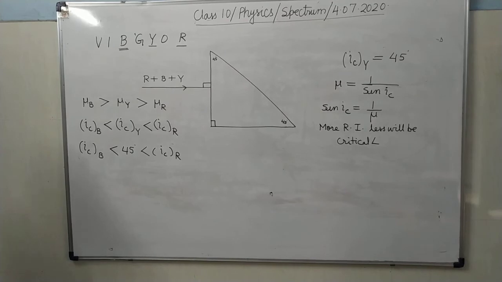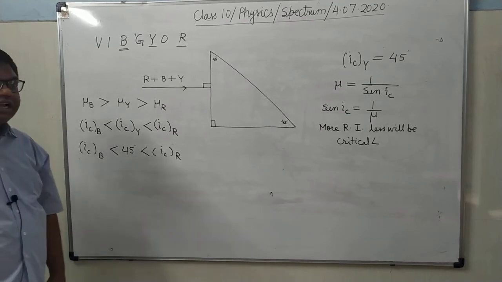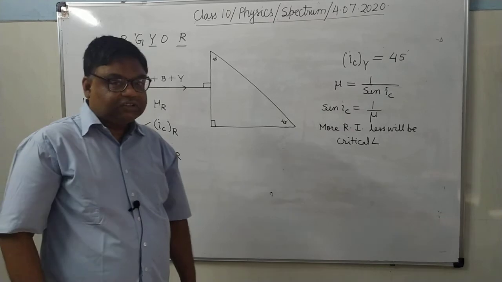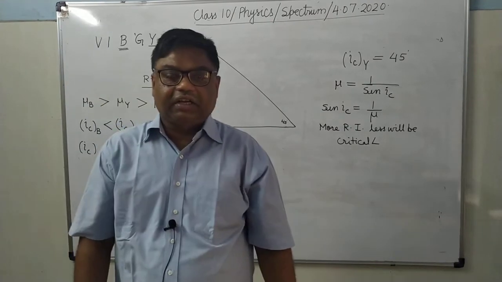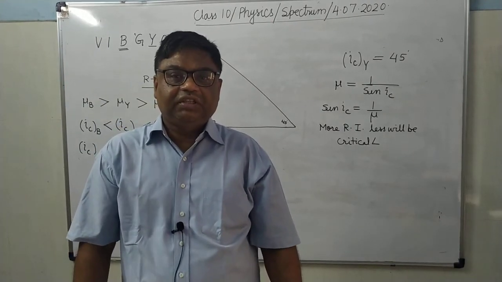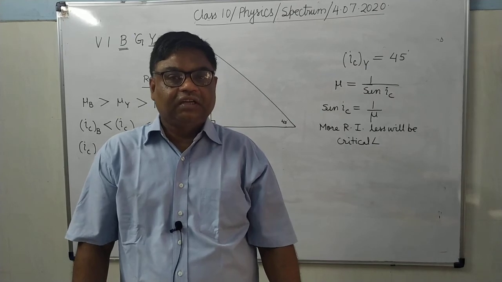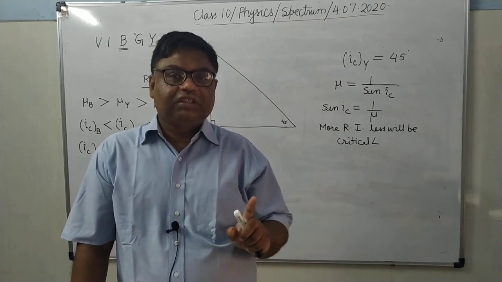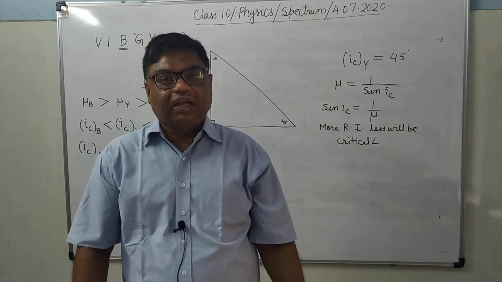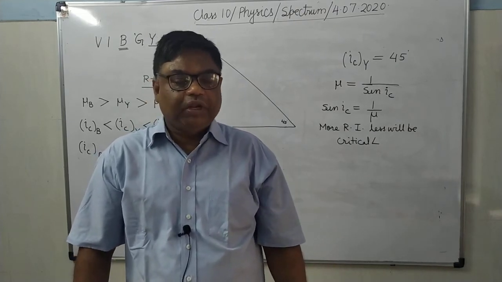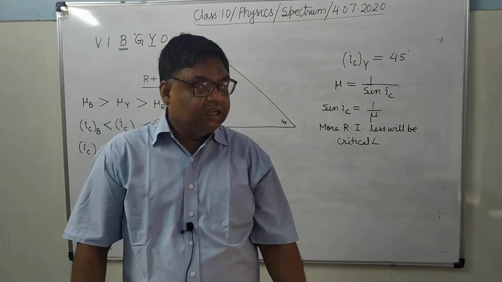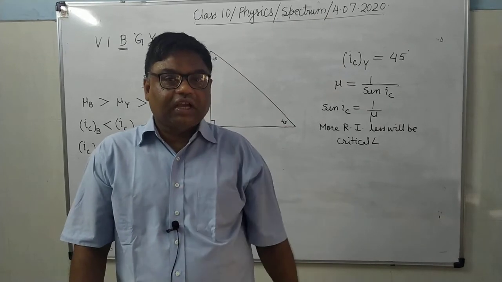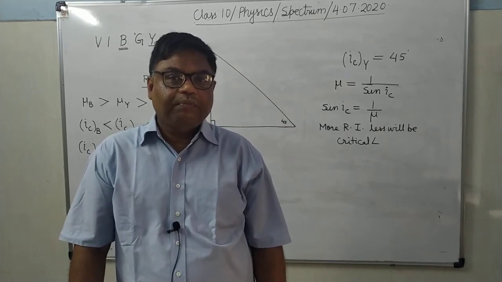And as long as angle of incidence is smaller than critical angle, there will be simple refraction. We know as long as angle of incidence is smaller than critical angle, there will be simple refraction. But when it is equal to the critical angle, then what will happen?